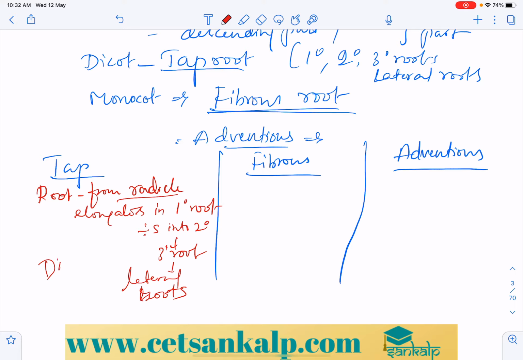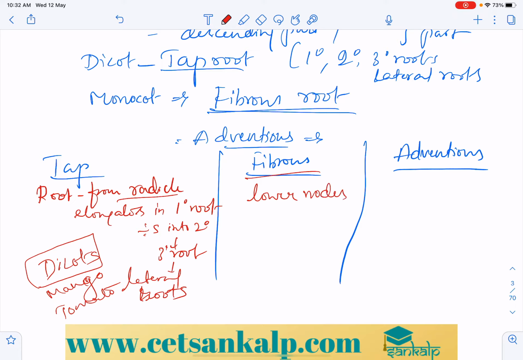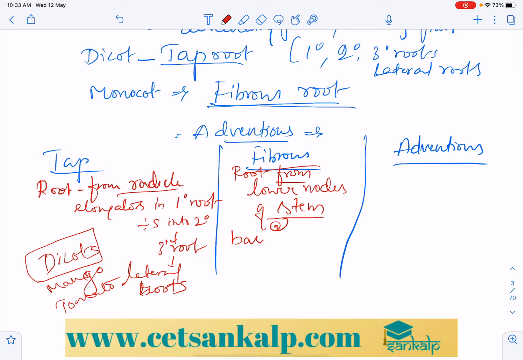It is generally seen in dicots, right? For example, mango and tomato are dicots with taproots. Whereas in the case of fibrous roots, roots develop from the lower nodes of the stem, or directly from the base of the stem, right?